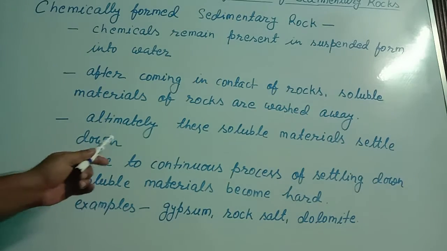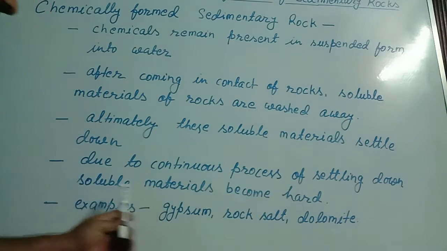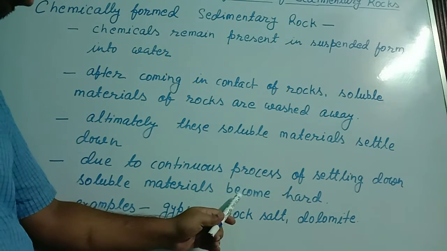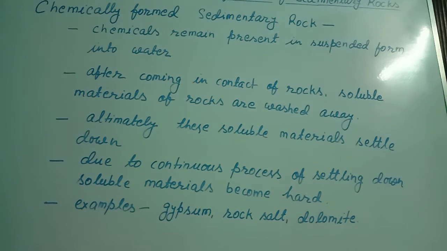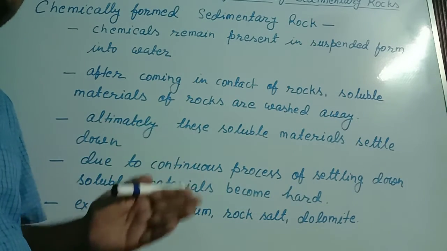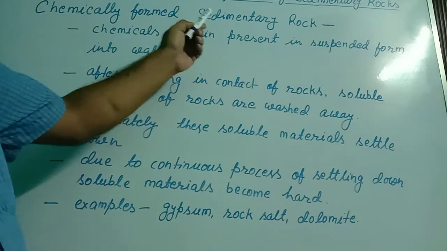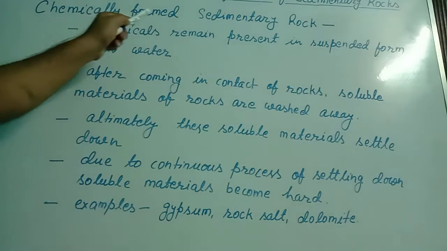Then ultimately these soluble materials settle down at the bottom of the lake or lagoons, and this settling down of materials is a continuous process. Due to this continuous process, it becomes hard, because by the same process of solidification, the lower layer gets pressure from the upper layer, so the lower layer becomes hard. In other words, we say it gets cemented and compacted, and in this way sedimentary rocks are formed, and that type of sedimentary rock is called chemically formed sedimentary rock.